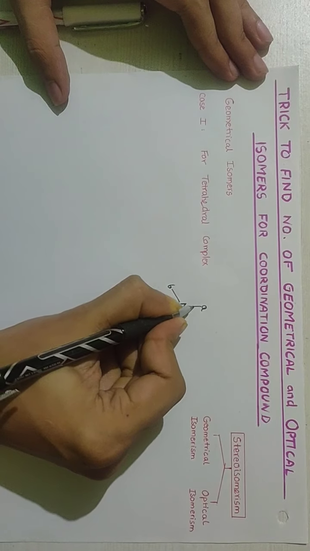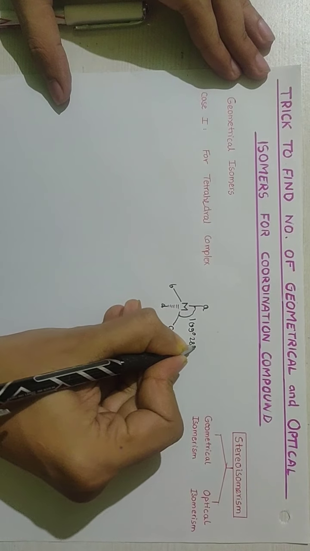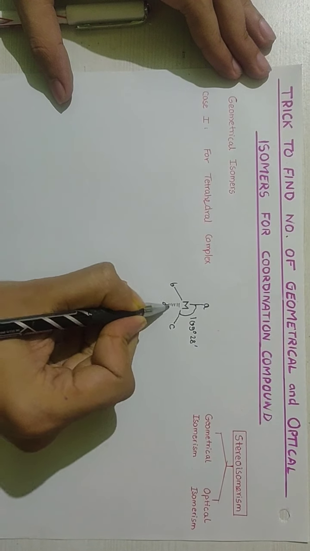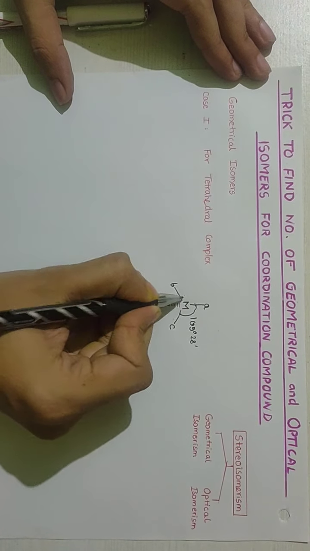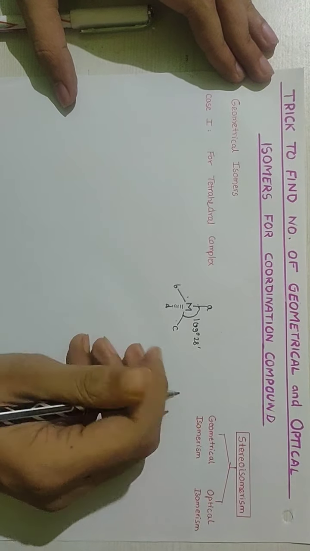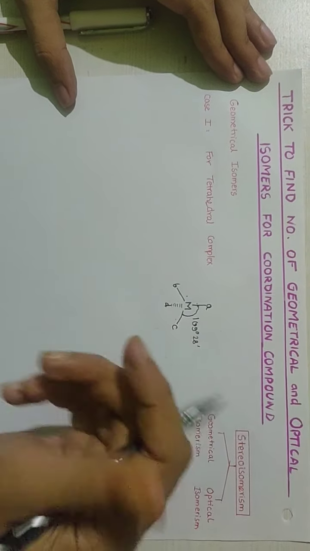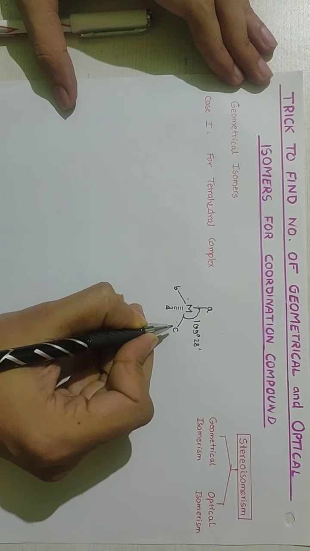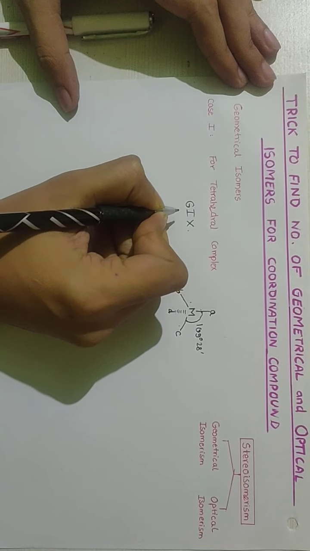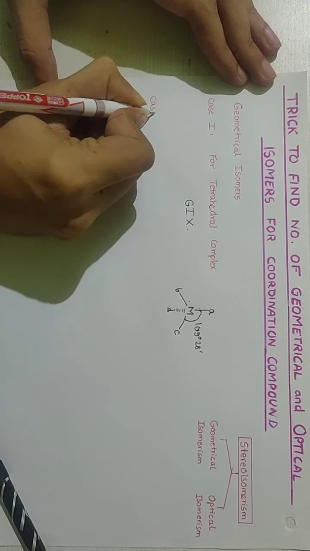See what happens in tetrahedral complexes. The angle between all the ligands is 109 degrees 28 minutes. That means the angle between A and C, and between each of the other pairs, remains the same, 109 degrees 28 minutes. So what if we flip the positions of A and C? The angle between them will remain the same, so for tetrahedral compounds there is no geometrical isomerism.